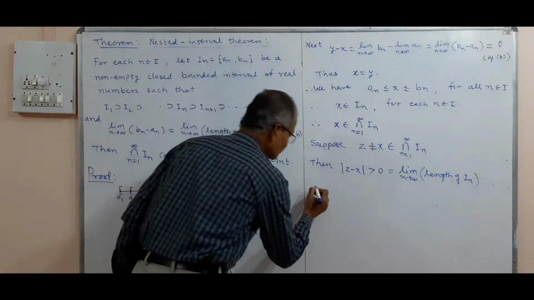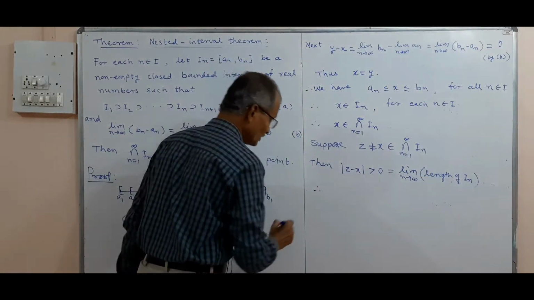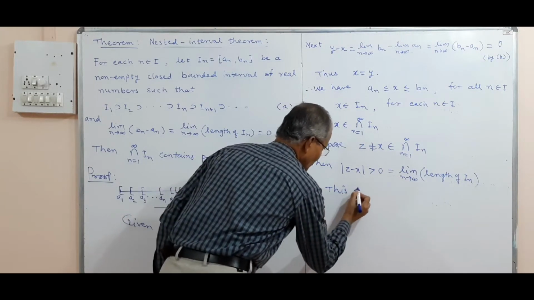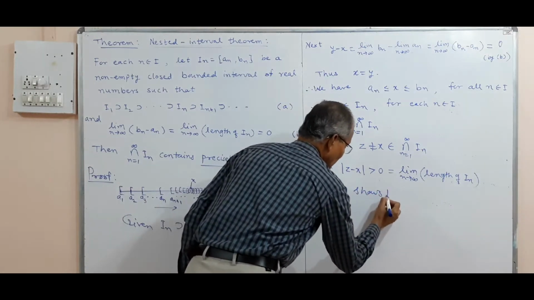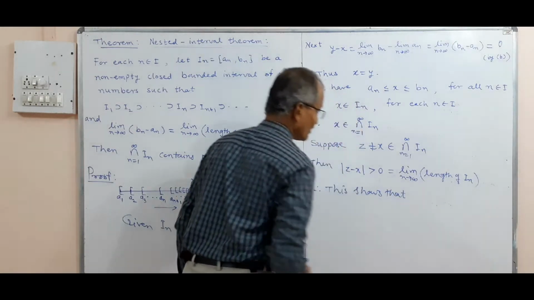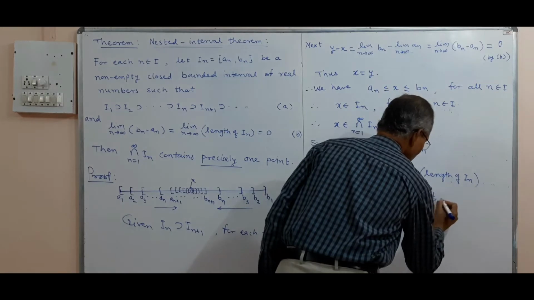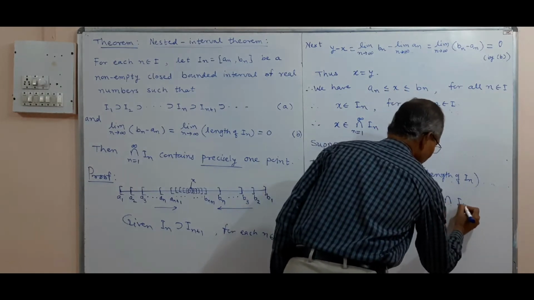So therefore this shows that z does not belong to the intersection of In.